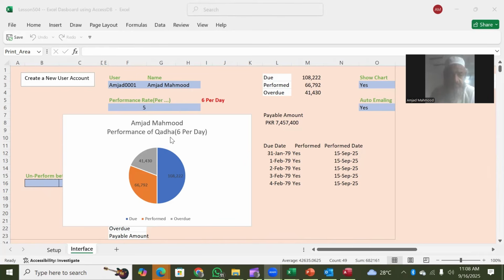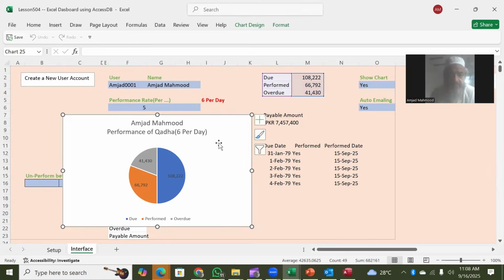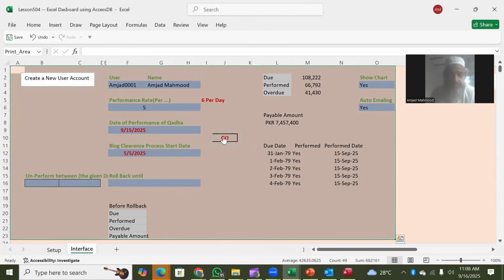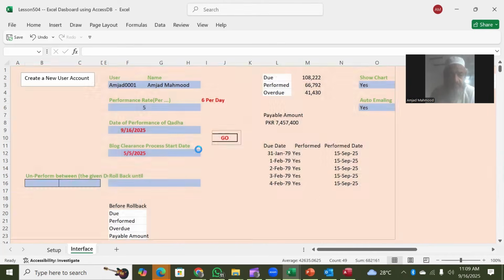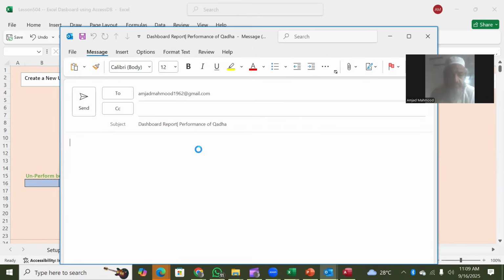And if the command also covers that you have done some activity, like we do here, if we do it with the Go button, this Go button will also be configured so that the system will click on it and do the rest. In this situation, all the backlog performance is already up to date, and today is the 16th of September, so no update is possible. But for the users for whom it is possible, let's get back. Okay, it is sending the dashboard report, and it sends it.